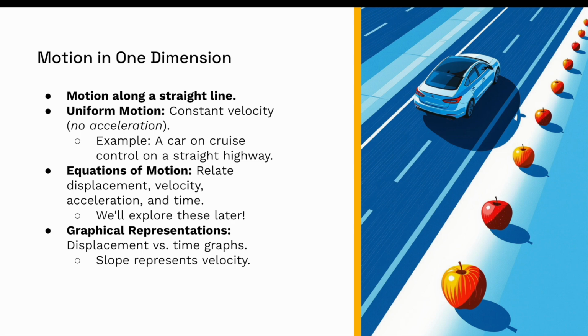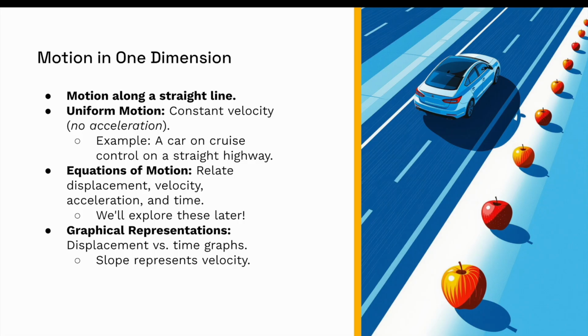So in uniform motion, that means we have no acceleration whatsoever. Something is going at constant velocity. So a car that's going at the speed limit and staying at the speed limit has zero acceleration. That's an example of uniform motion.